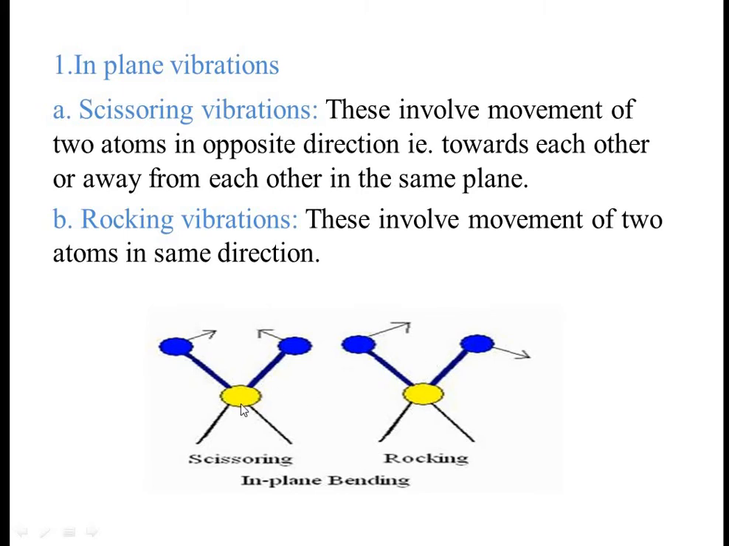There are two types of bending vibration. First two types which we observe in the same plane. First is scissoring vibrations, where movement of atoms is towards or away from each other. It is called as scissoring vibrations. And another is where both the atoms move in the same direction. It is called as rocking vibrations. Both are types of bending vibrations which we observe in the same plane.